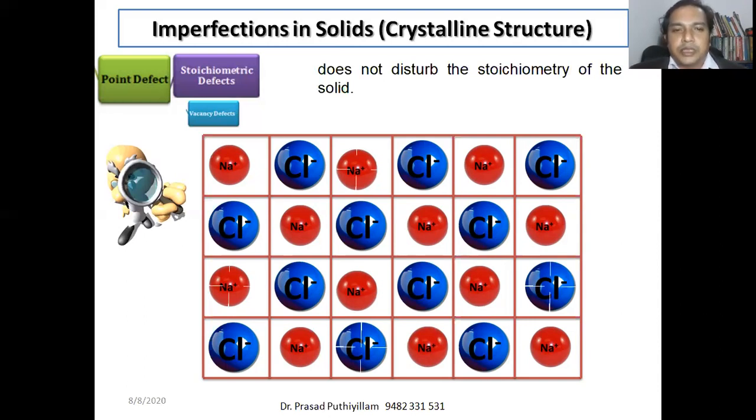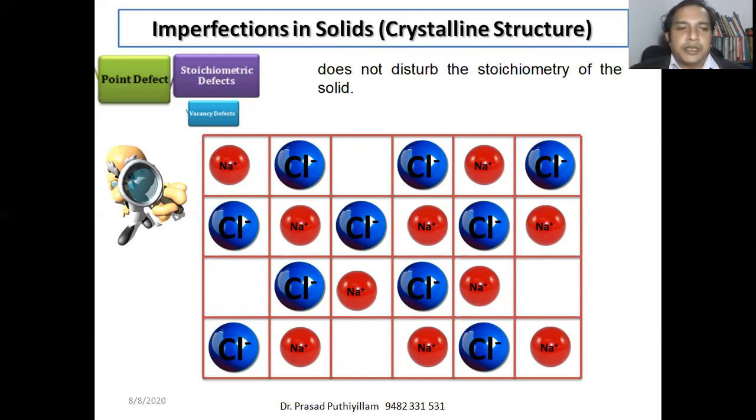While forming the crystal of sodium chloride, there is a possibility that some of the sodium ions will not reach a particular point, or some of the chloride ions will not reach a particular point, because the next layer of ions will go and occupy their positions before that. It creates a vacancy. So the vacancy created here is because of ions. The sodium ions as well as chloride ions equally contribute towards the vacancy. This type of deficiency formed under a point defect is called Schottky defect. So it is the Schottky defect, spelled S-C-H-O-T-T-K-Y.